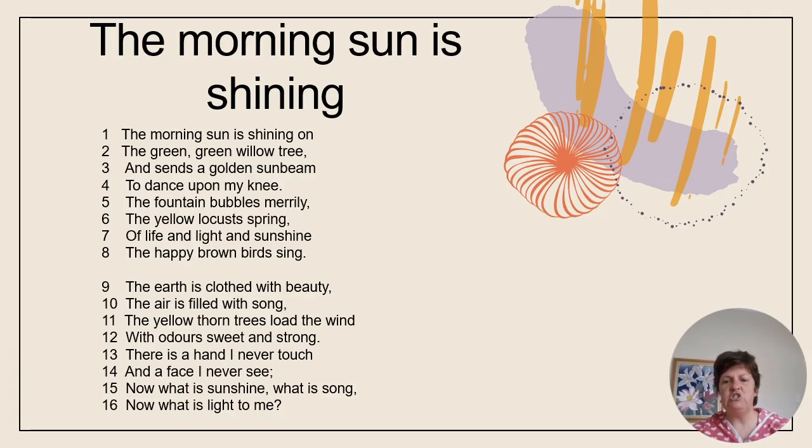Now, what is sunshine? What is song? Now, what is light to me? So, rhetorical questions always have an answer that is obvious. And the obvious answer established by that word never, and the fact that someone is literally gone from her life, means that the obvious answer is no. The sunshine and the song and the light does not mean anything to me anymore, right?